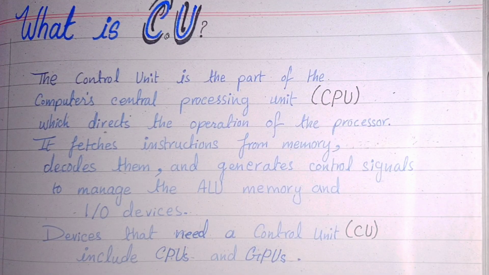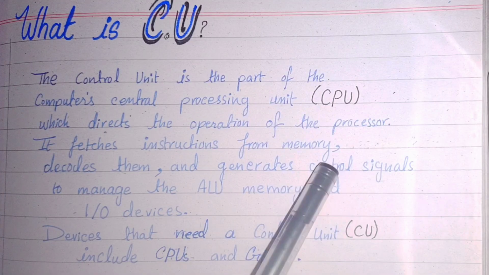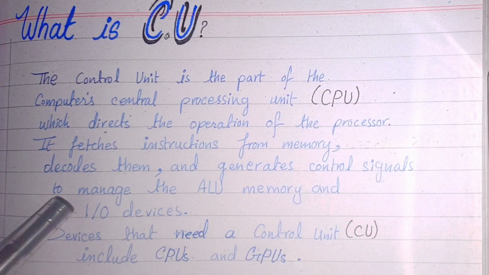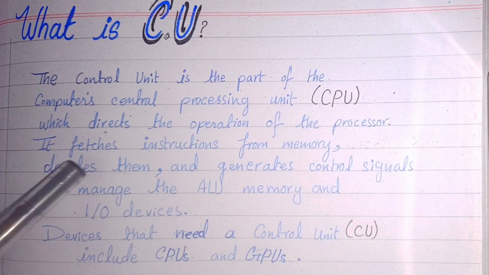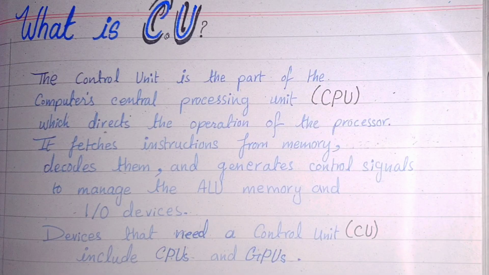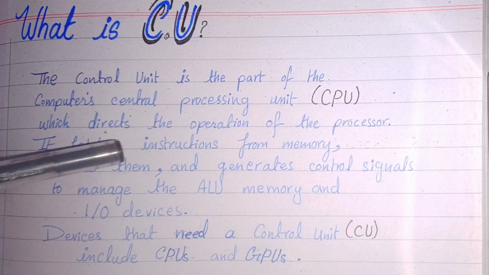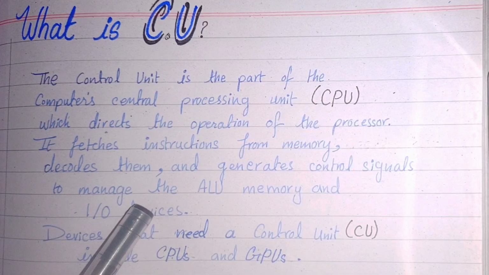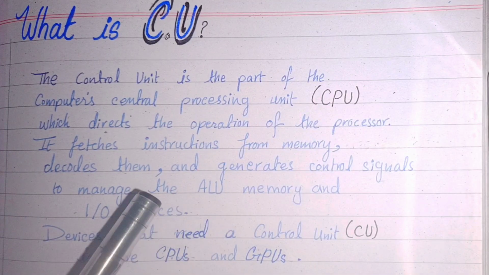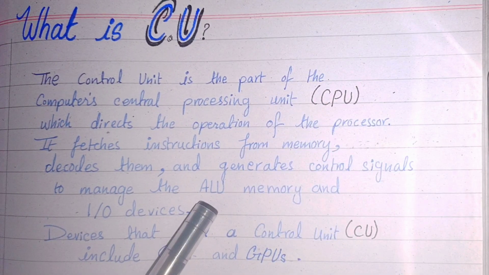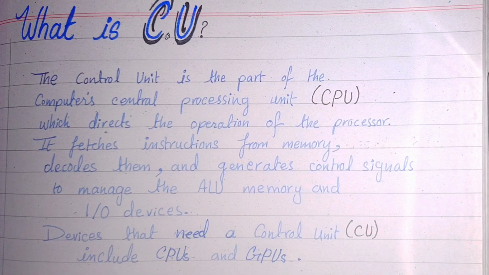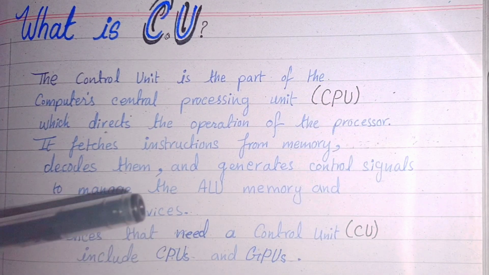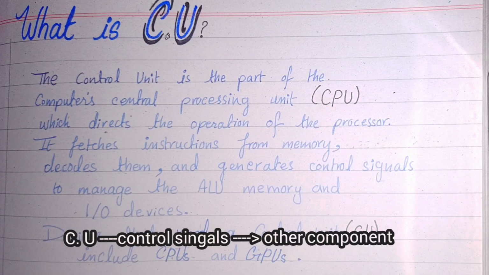So the CU generates control signals and sends them to the devices that can perform the tasks in the instructions. After sending, the component receives the signals, and then that component performs those tasks.